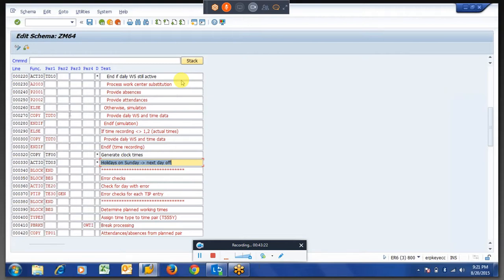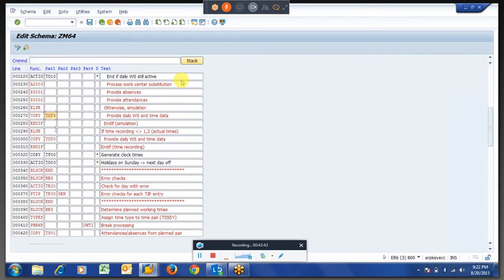So what we are generating here is, 2001 is there, 2002 will provide the absence, and this will provide the attendance, right? So after this you have to insert the rule.